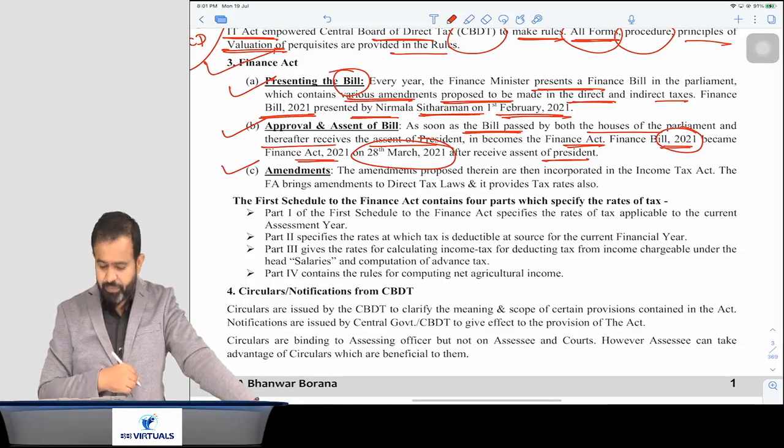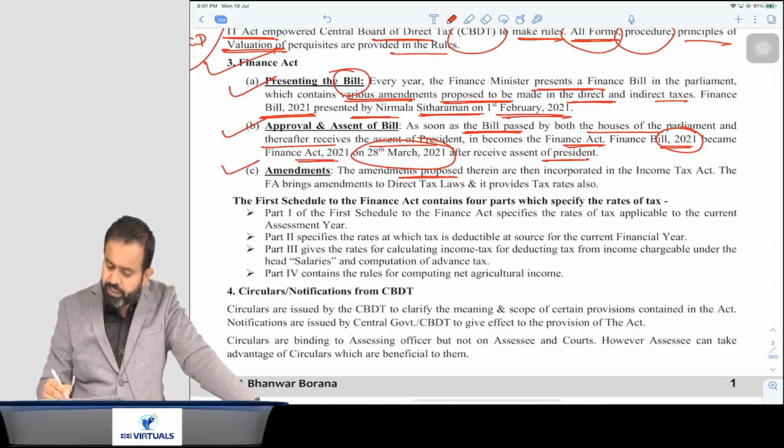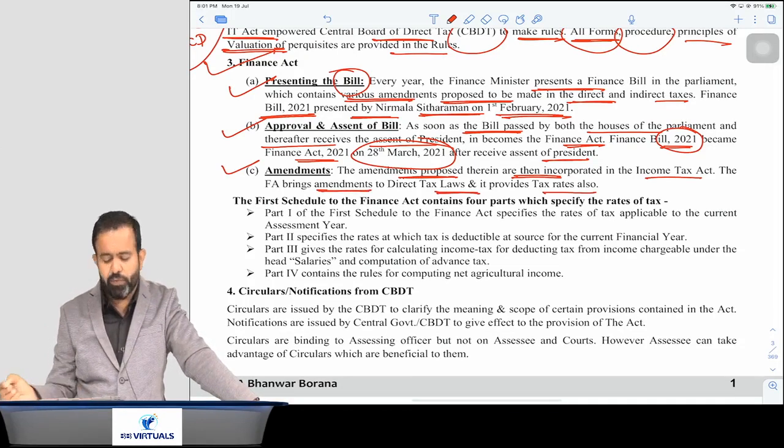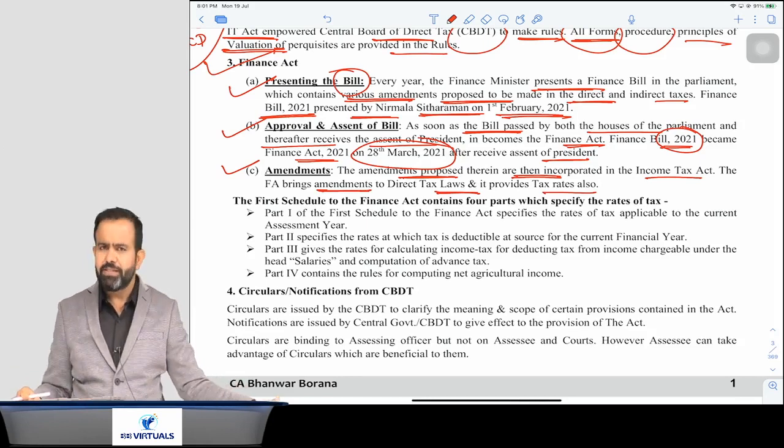Now amendment. Normally the amendments proposed therein are then incorporated in the Income Tax Act, and the Finance Act brings the amendment of the direct tax law, and it also provides the tax rates. So in the Finance Act, they provide the tax rate as well as the amendment.